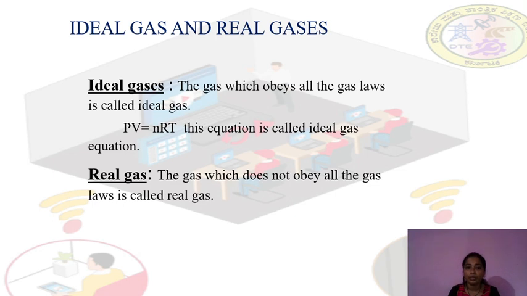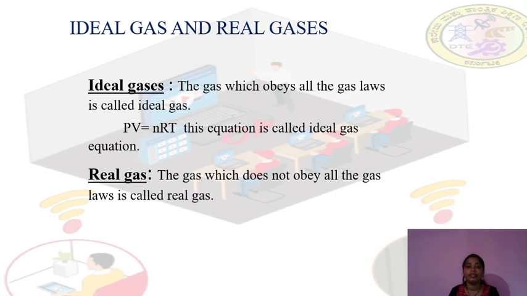Now we can give the expression for the ideal gas. If the ideal gas obeys all the gas laws, then the expression for the ideal gas becomes PV = nRT.